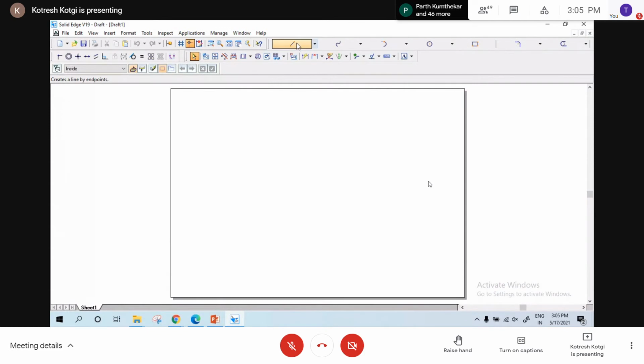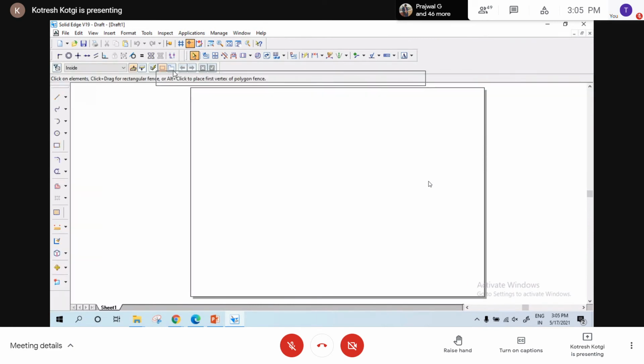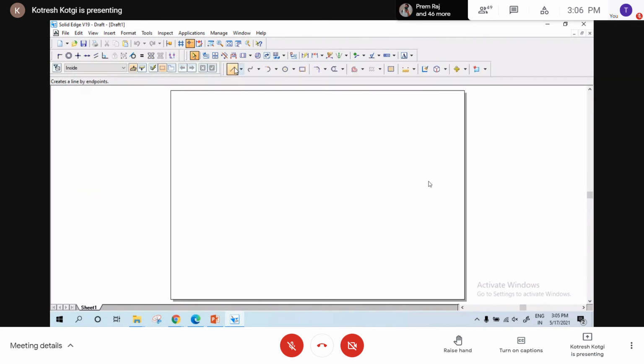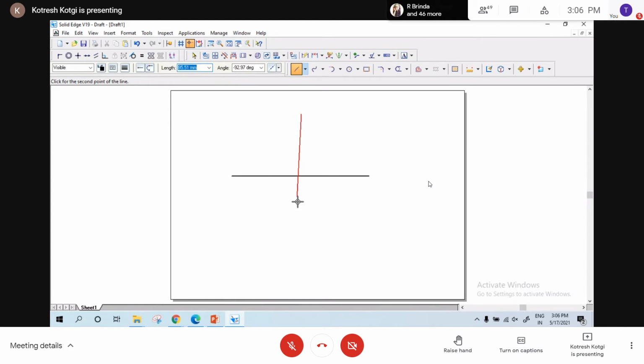Yes, sir. Now, what is this? The first one, the horizontal line, is the horizontal plane. The vertical line is the vertical plane. Okay. Now I'll show you one more.